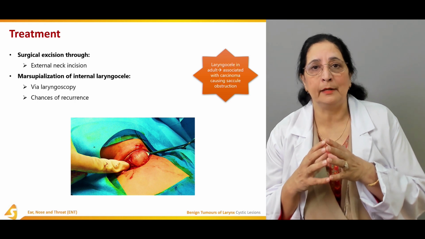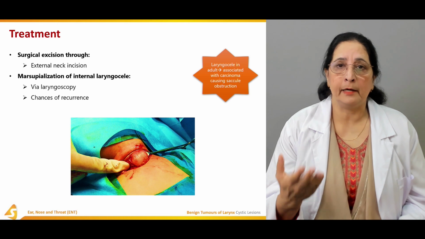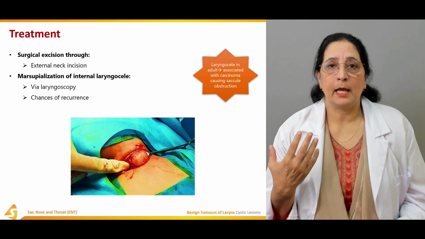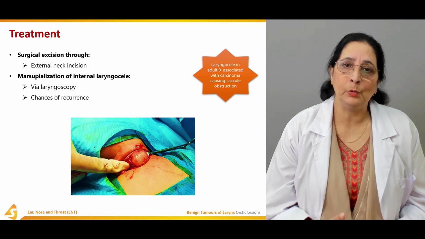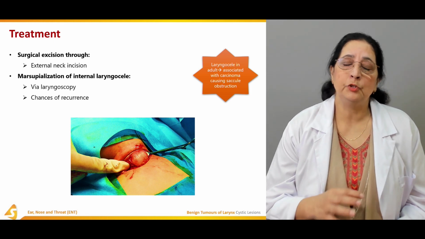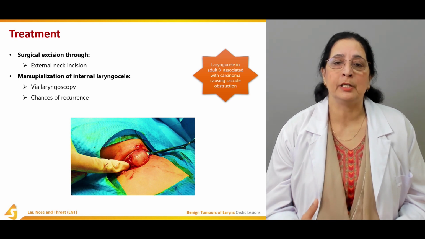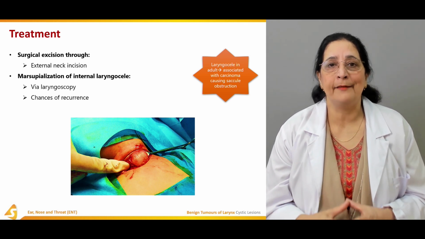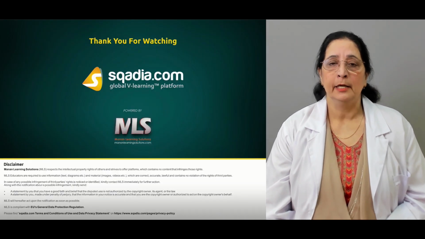So for the cystic non-neoplastic lesions of the larynx, we mentioned the laryngocele. Then we have ductal cyst and saccular cyst, which are due to obstruction. Laryngocele is due to increased air pressure, and it's the air-filled cyst. So that was all about section 3.